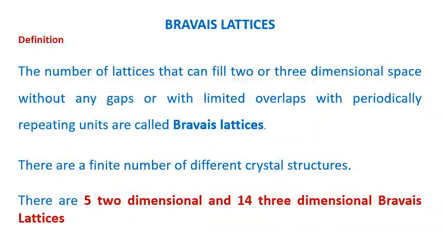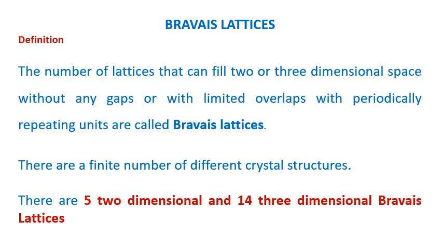In this class, we will see about Bravais lattices. In the last class, we read about the nature of matter. There are four types of matter: solids, liquids, gas, and plasma.